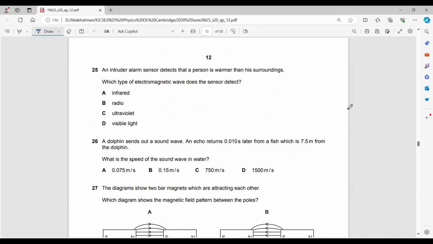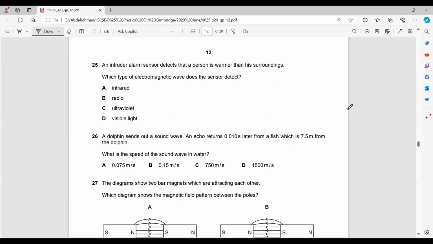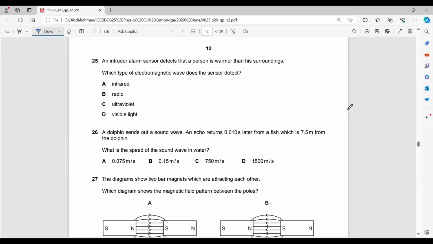An intruder alarm. Which type of electromagnetic wave does the sensor detect? Intruder alarms use infrared radiation.